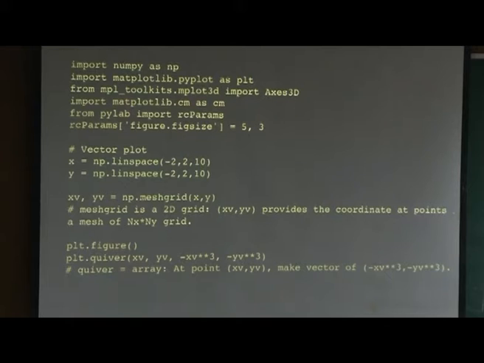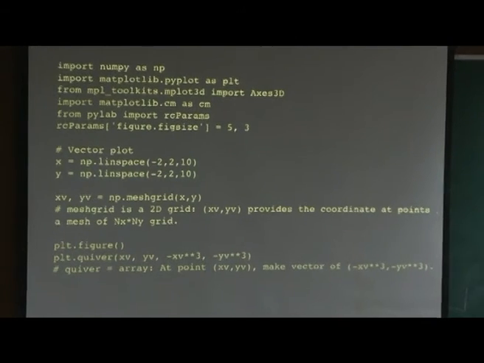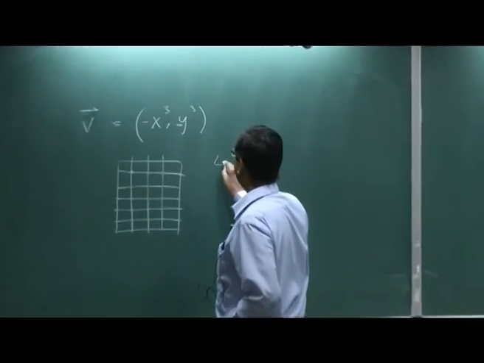A function can return a number, string, arrays, multiple arrays, it can do lots of stuff. Right now it returns two arrays, and you can look at it by just saying xv, and xv is a 2D array, not a 1D array. In fact, suppose I want to do 4 by 4.